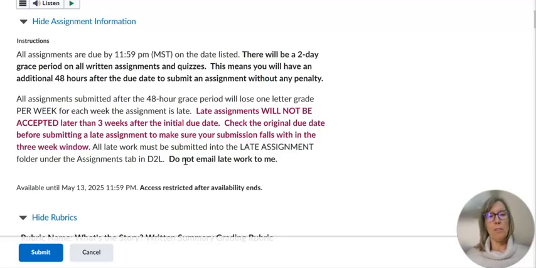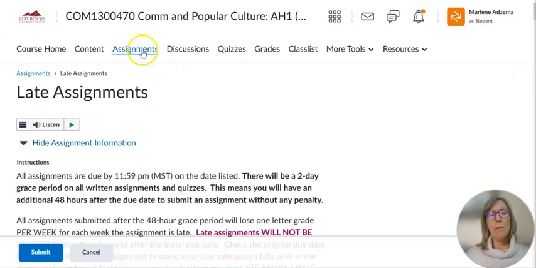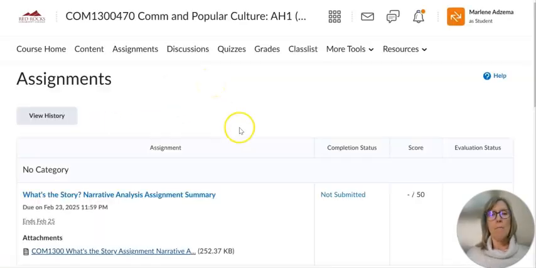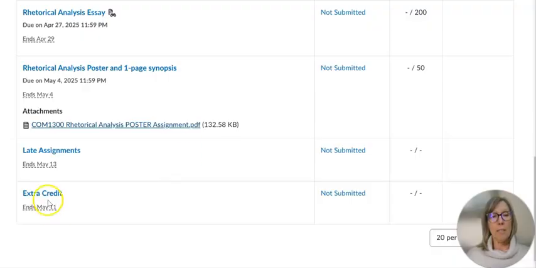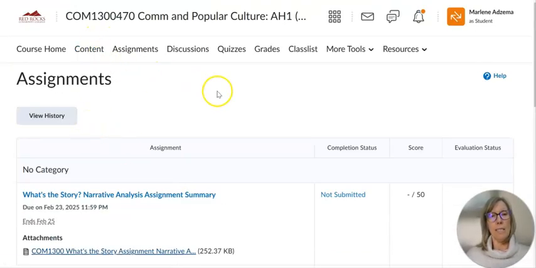Make sure you check the original due date before submitting a late assignment to make sure it falls within that 3-week window. All late work must be submitted into this folder. Do not email late work to me. If you do, I'll say please submit it into this folder. So that's a little bit about the Assignments tab, and there's also a tab for any extra credit, which you can find under the Content tab in the extra credit module.